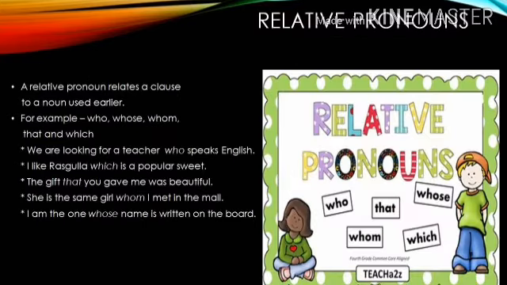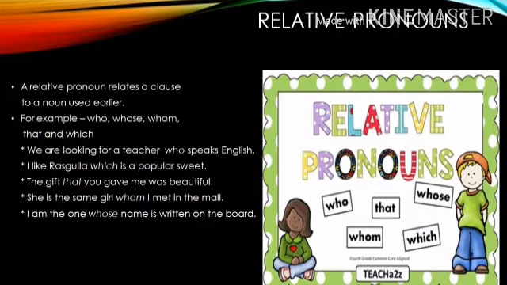Let us see the next type, that is relative pronouns. A relative pronoun relates a clause to a noun used earlier. For example, who, whose, whom, that, and which. These are called relative pronouns. Let us see how they are used in sentences.